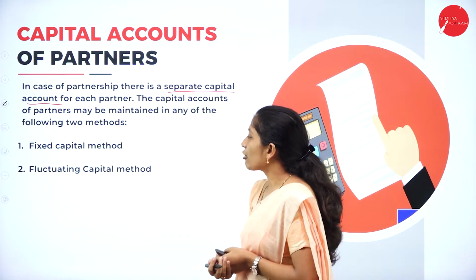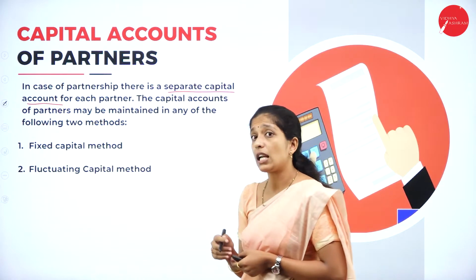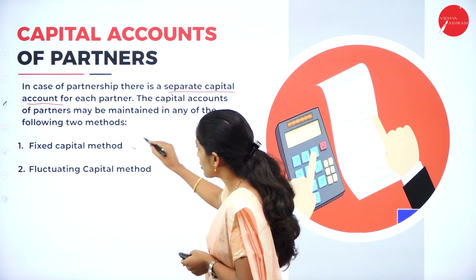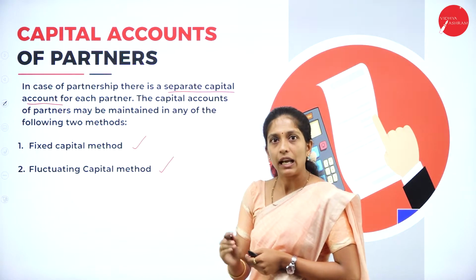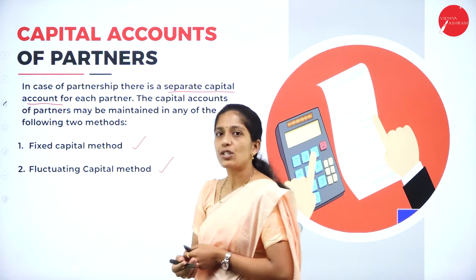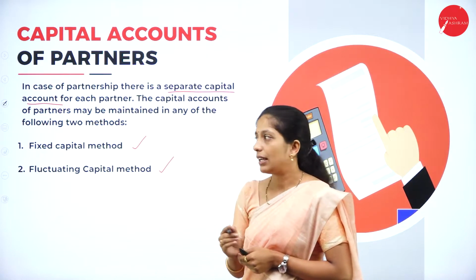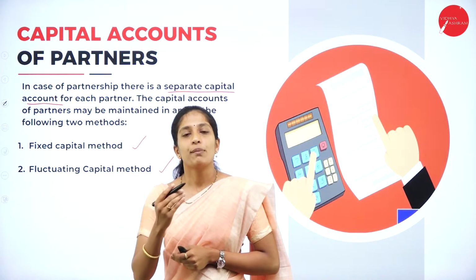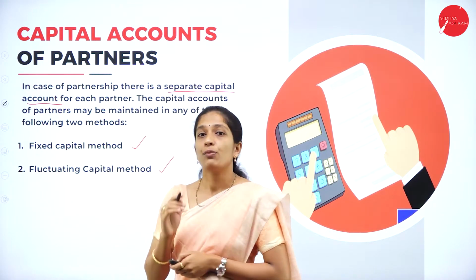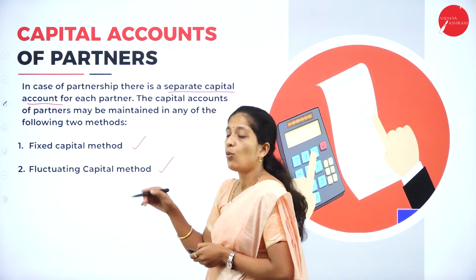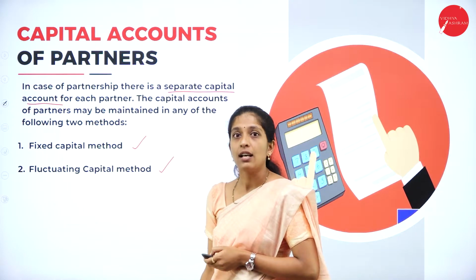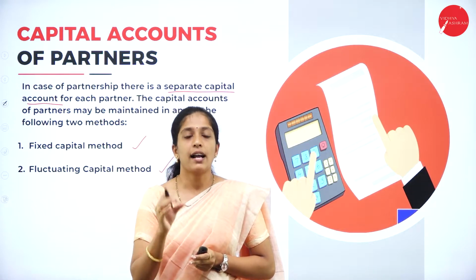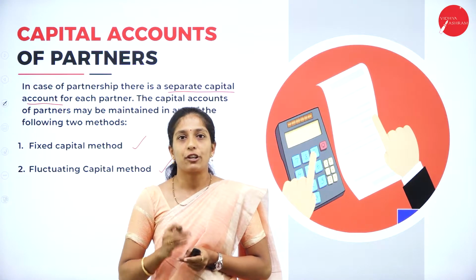The capital account of partner may be maintained in any of the following two methods. As I told, there are two methods to maintain capital accounts of partner. The first one is fixed capital method and the second one is fluctuating capital method. In today's session, we shall learn in detail what is this fixed capital method, then what is the format to maintain fixed capital method, and we shall solve a problem relating to that.